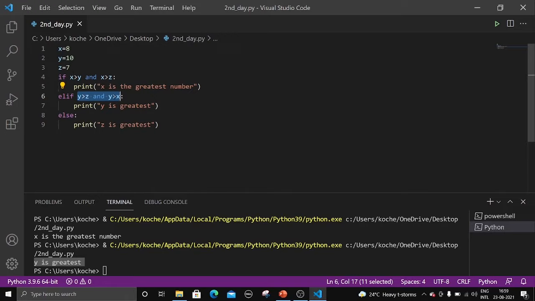Now next it will go here. Y is greater than x. What is y? 10. What is x? 8. 10 is greater than 8. So both the conditions are satisfied. So the statements under these are executed, right? Similarly, if both these conditions are not satisfied, the statements under the else block will be executed, right? So this is if, elif and else.